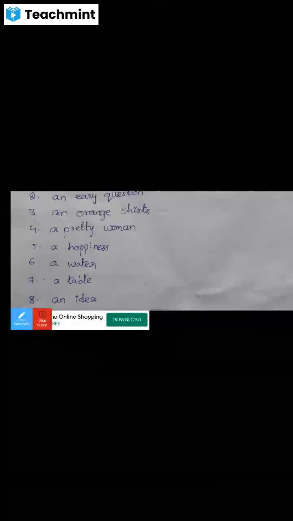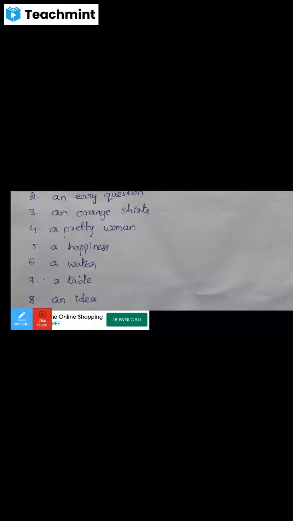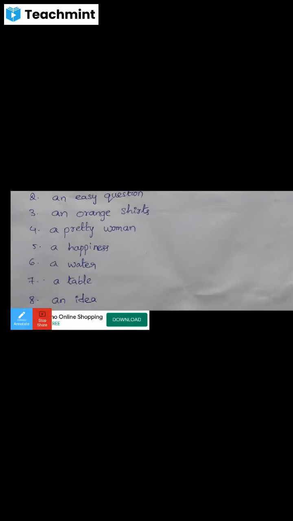Table is a countable noun, it can be counted. The word table begins with a consonant letter, so we can use a. Next, idea. It is a countable noun.